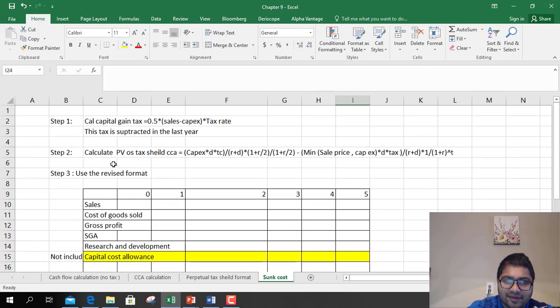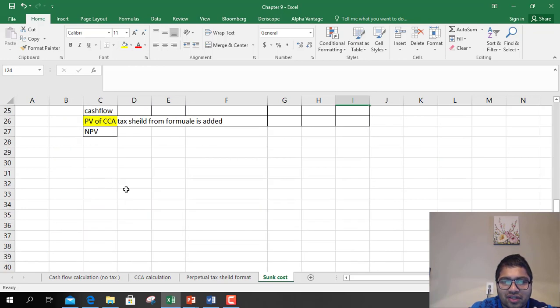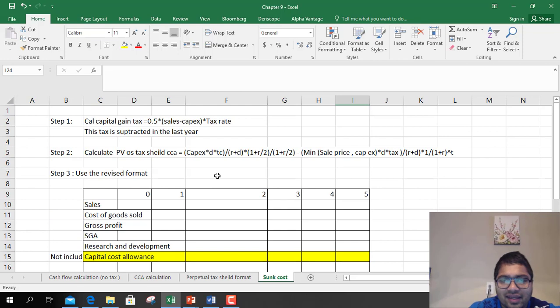Then step 2, calculate PV of tax shield using the modified formula. Since you're selling the asset, you have to include this function. This is the same thing that we calculated before, but you are selling the asset in the 5th year. So you have to factor this part in. This is the subtraction that you have to do, and we use the revised format to calculate cash flows.